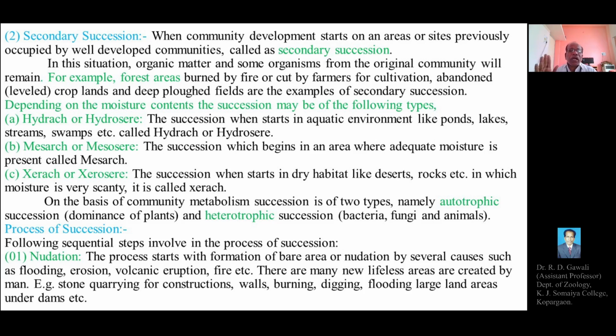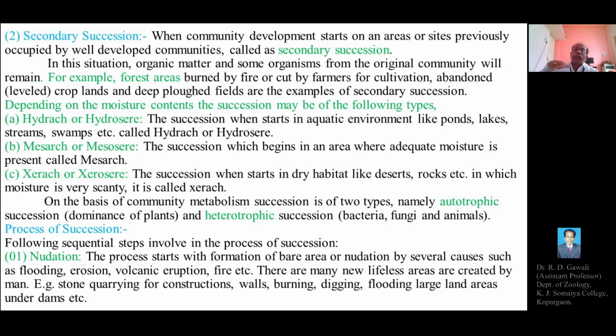The process starts with the formation of a bare area, or bare land, or sterile area, called nudation, by several causes or environmental events such as flooding, erosion, volcanic eruption, fire, etc. So these are some of the natural activities which can cause nudation.